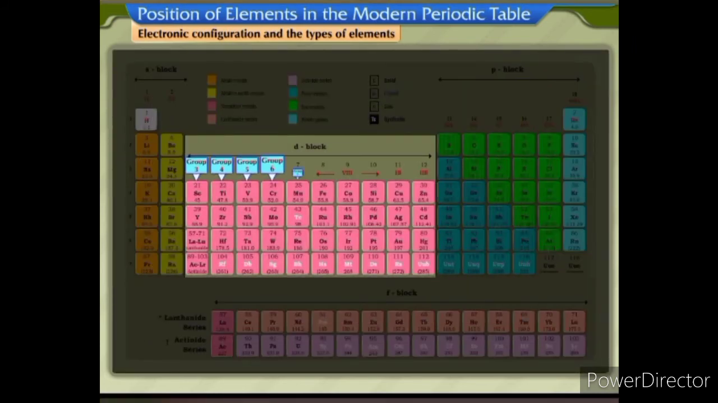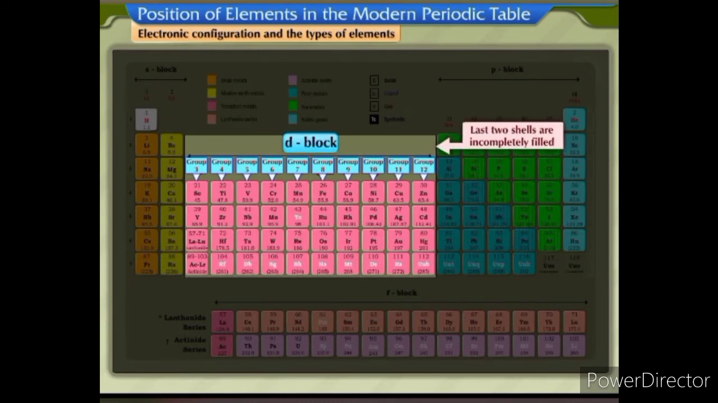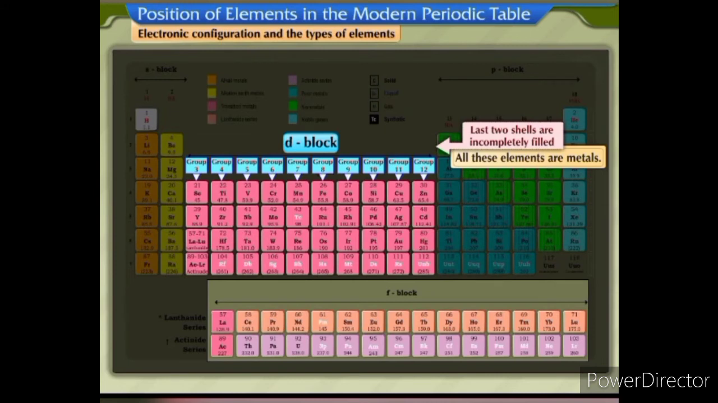Elements in group 3 to group 12 are called d block elements. They have their last two shells incompletely filled. All these elements are metals. The elements placed at the bottom of the periodic table are the F block elements.